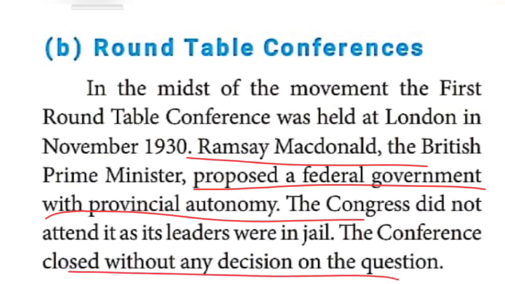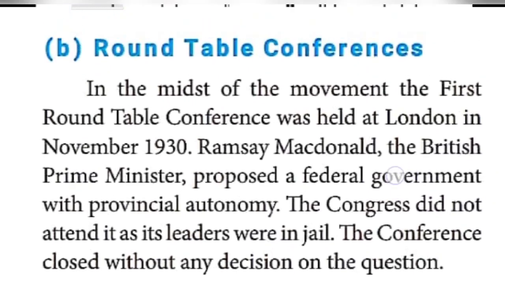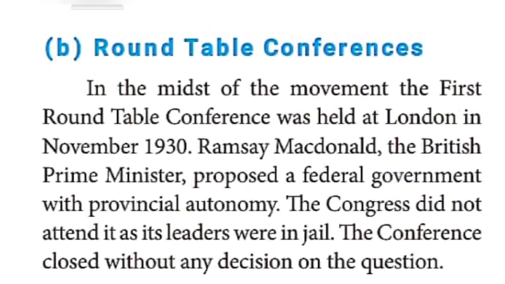Three round table conferences were held in London in 1930, 31 and 32 respectively.